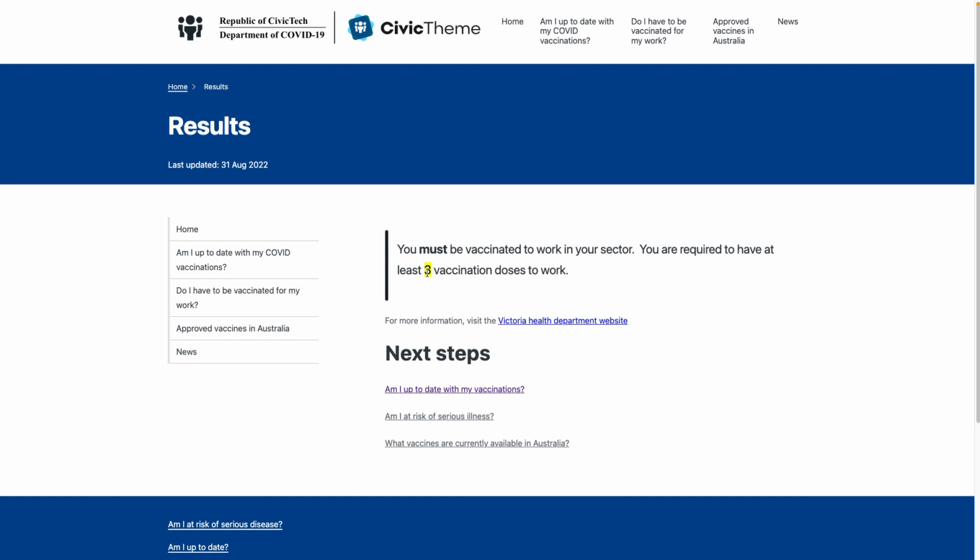So again, this information is highlighted, meaning it's coming from OpenFisca. Those rules could be changed at any time as well, so that then if it needed to be 4 vaccination doses or 5 vaccination doses if this legislation or these rules, these state-based rules, had continued on into the present day. So I hope you enjoyed this Rules as Code demonstration.